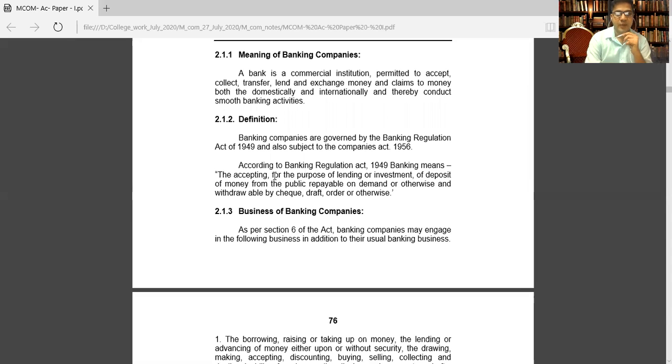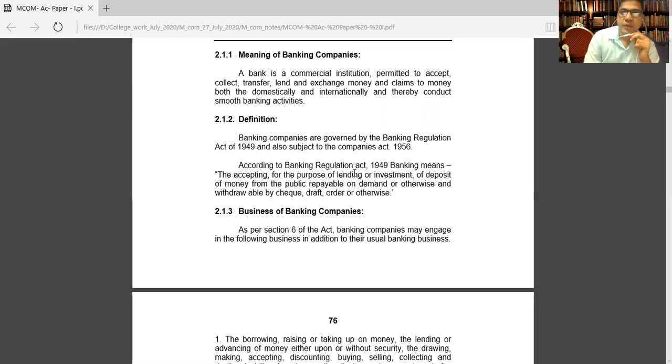The banking means what? Accepting. They accept deposits from customers. If you want to do banking transactions, first of all, you have to open a bank account and deposit a minimum amount. That is one of the criteria to become a bank customer. And therefore, accepting deposits is one of the important elements of the bank.